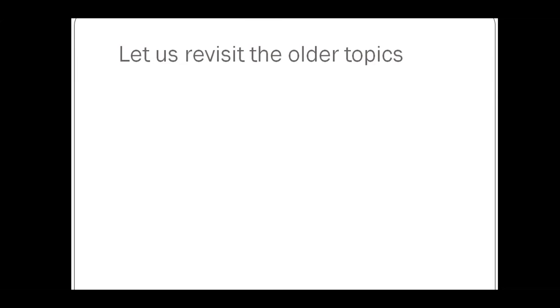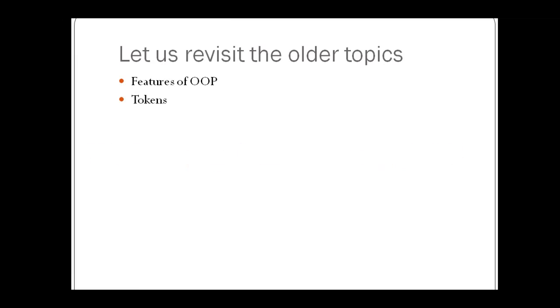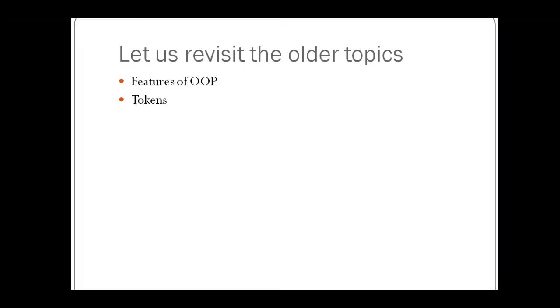So let us revisit the older topics which we have already learned in class 9. The first topic is features of OOP. The second topic is tokens. You already know what tokens are. Tokens are the smallest unit of a program. The third topic is types of tokens.